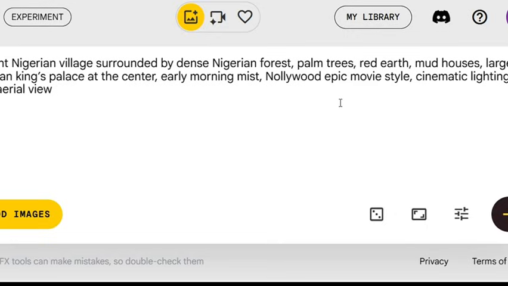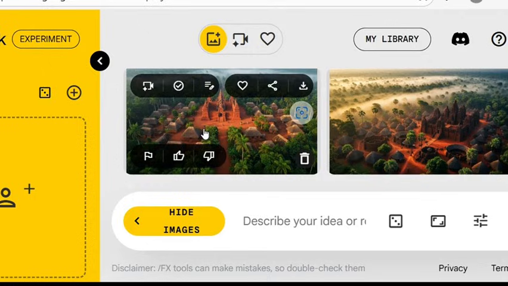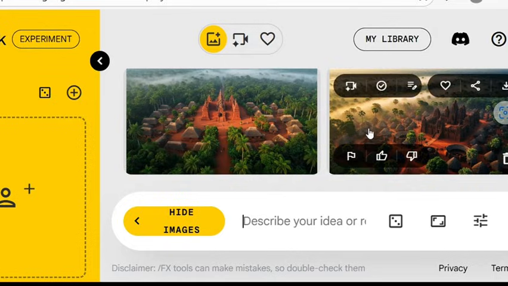Give it a minute, and it's going to generate the image. Now this is the image it generated for us. As you can see, these are the two images it generated. Any one you like among these, you can just click on save, and you can save it to your phone. That is all you have to do.